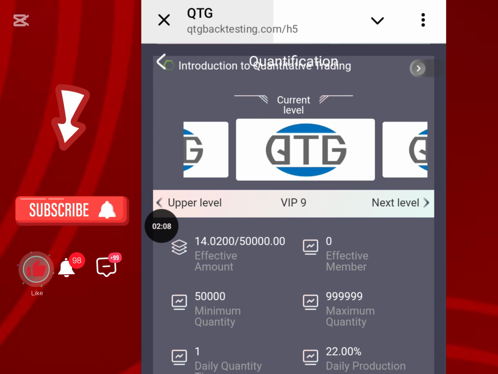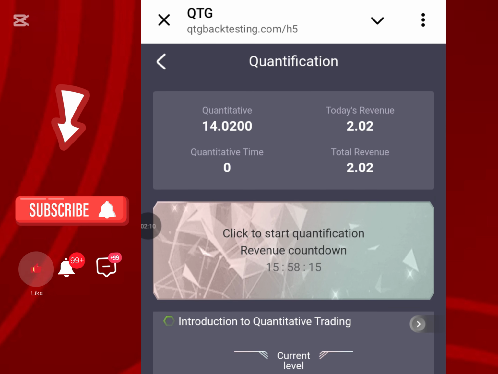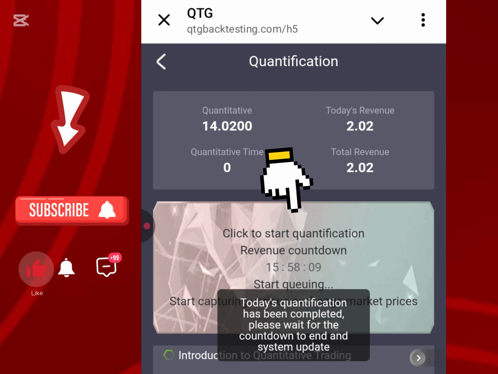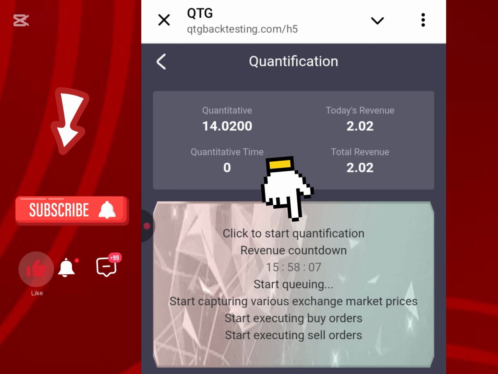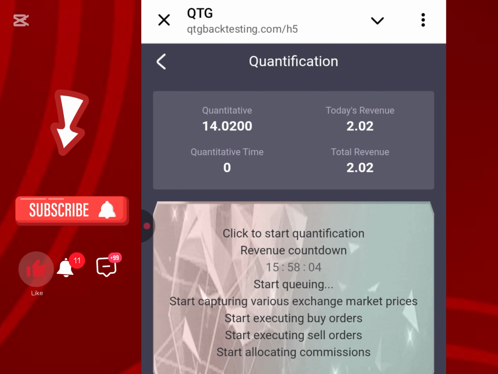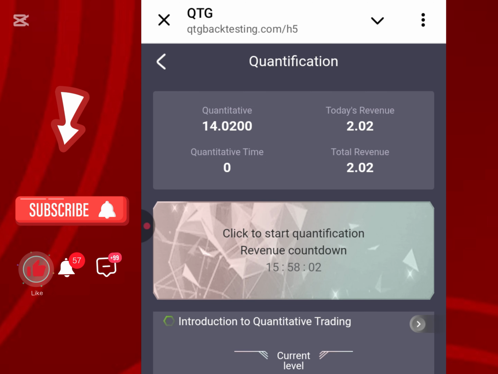After you are done with that, please make sure you click on, look at my screen, there's an arrow pointing down at it. You are going to click on this bar. It's going to tell you to click to start quantification. For me, I've already started my quantification process. After you click on this, you are going to earn an interest based on the amount you started off with. Are you getting me?